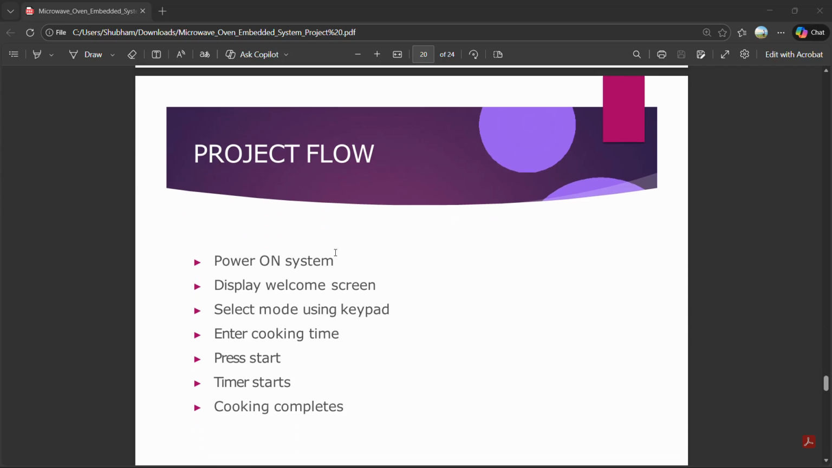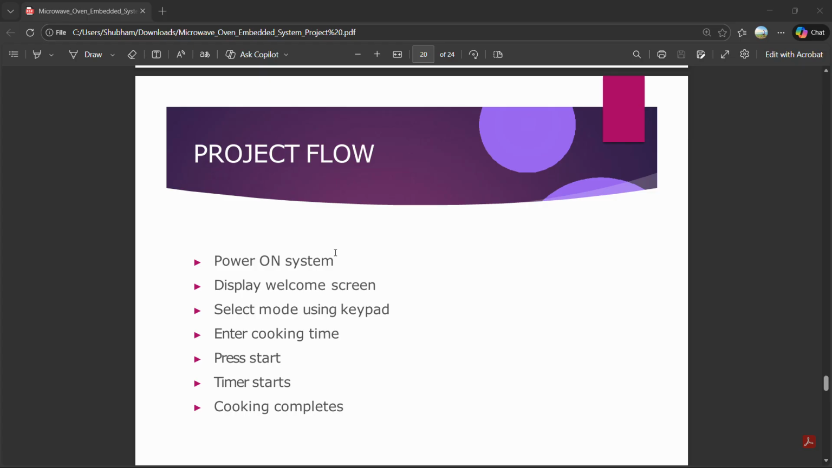Next one is the project flow. First, power on the system and display the welcome screen. Next, select the mode using the keypad. Next, enter the cooking time. Next, press 1, which means press start. The timer starts and cooking completes.